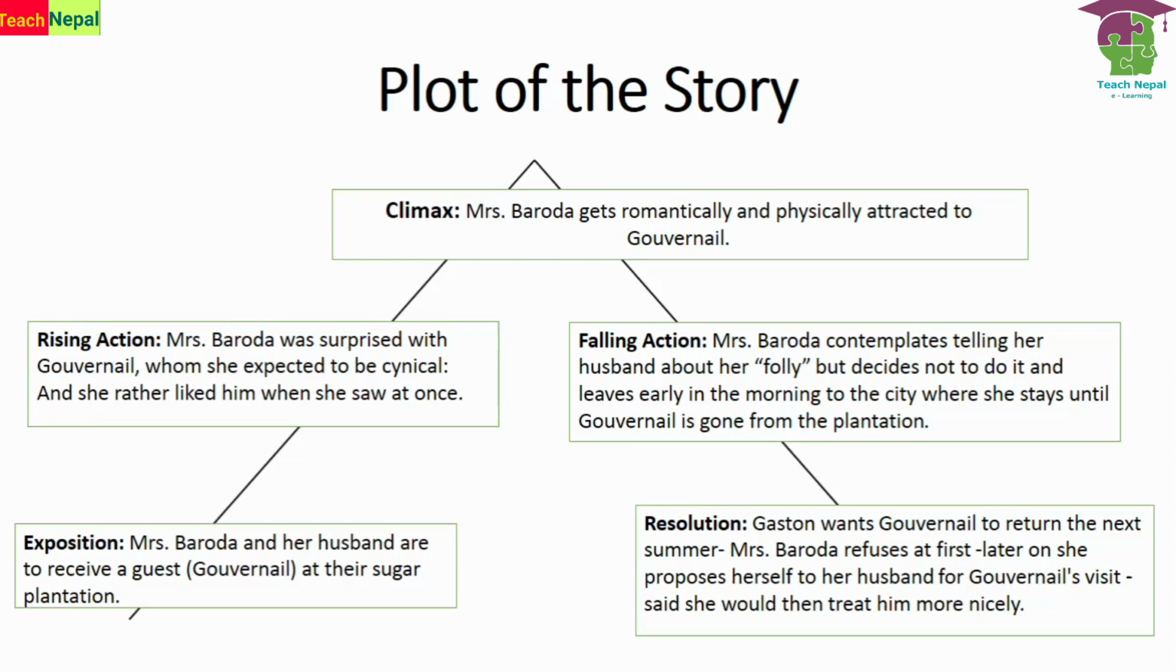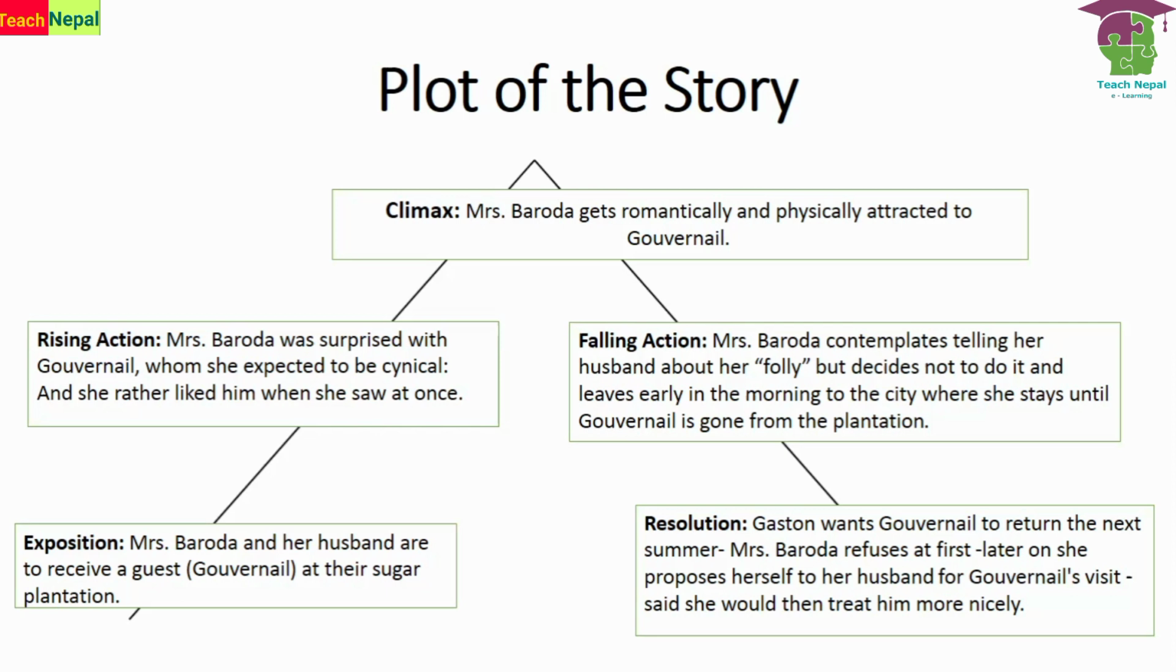Rising action: Mrs. Baroda was surprised with Gouvernaya, whom she expected to be cynical, and she rather liked him when she saw him at once. She had been thinking he would be unpleasant or slim, with a somewhat different appearance. But when she saw him, she liked him at once.